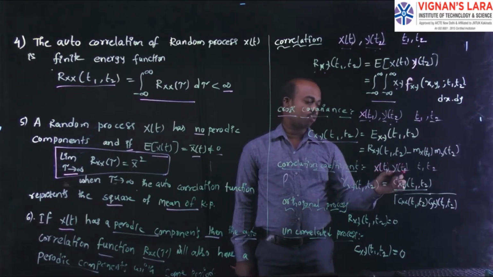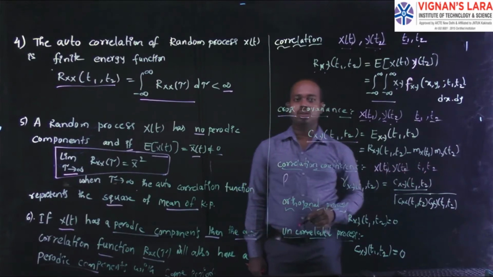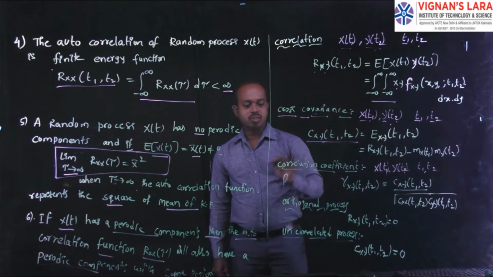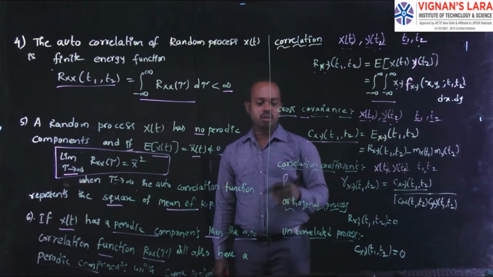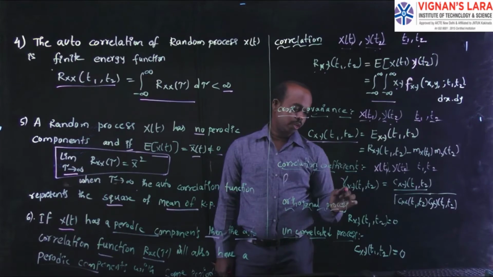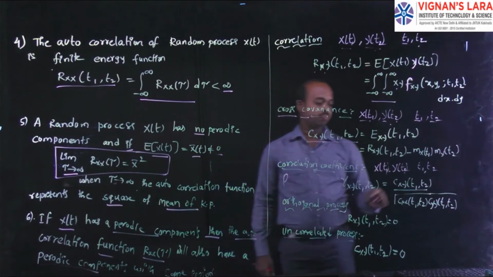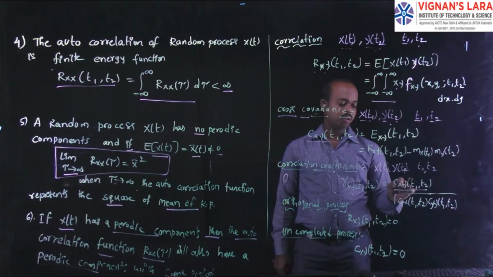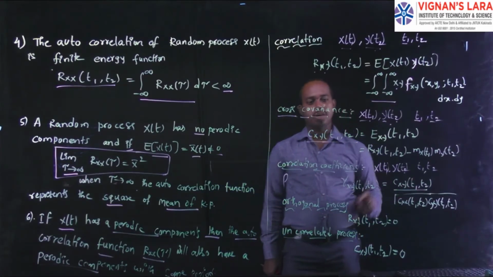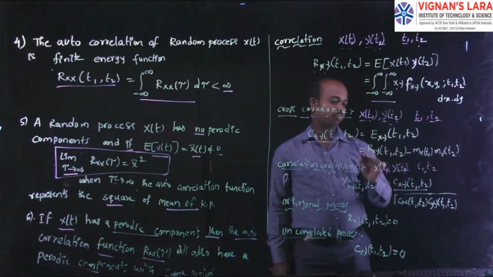These two random processes are defined at the times t1 comma t2. It's not a cross correlation, it's a correlation coefficient. We define the correlation coefficient small r xy of t1 comma t2 as equal to the covariance of xy. Already we have the covariance formula.